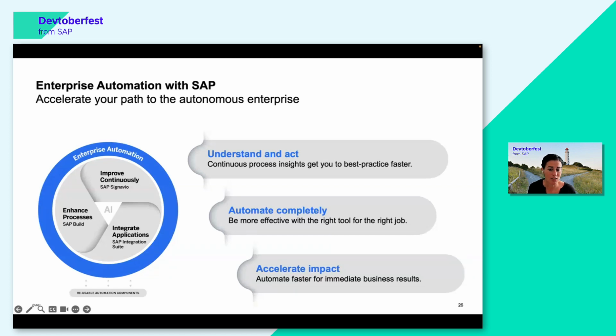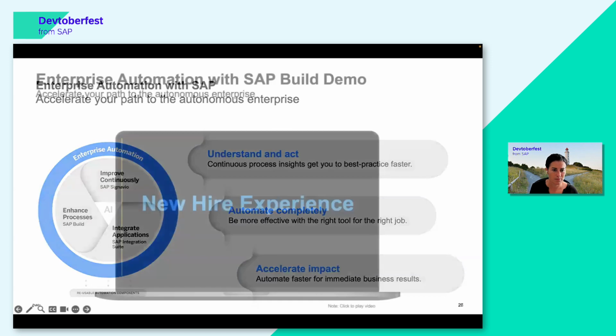Plus, the impact is accelerated to automate faster for immediate business results. And I will add here a link to a video that is available that shows that in action. Then you can have a look if you want to see more details after this presentation.